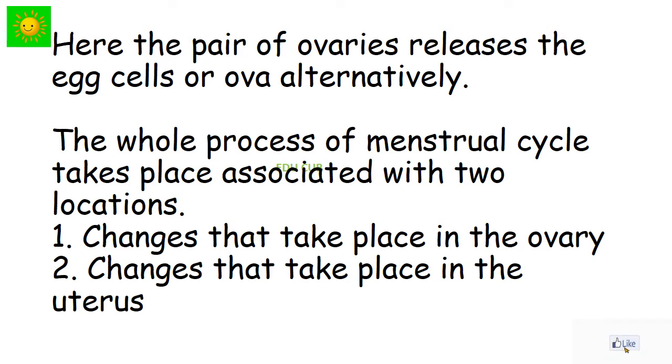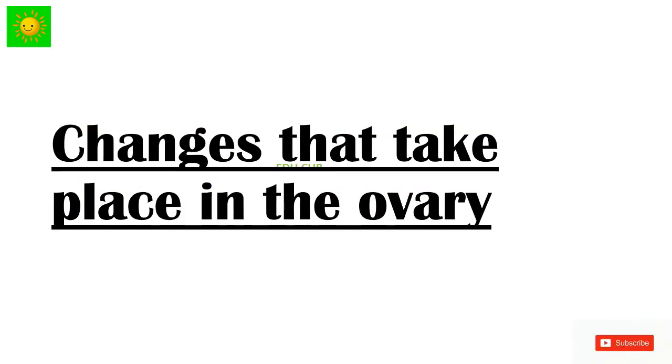The whole process of the menstrual cycle takes place associated with two locations. First one is changes that take place in the ovary. Second one, changes that take place in the uterus. Let's see the changes that take place in the ovary.